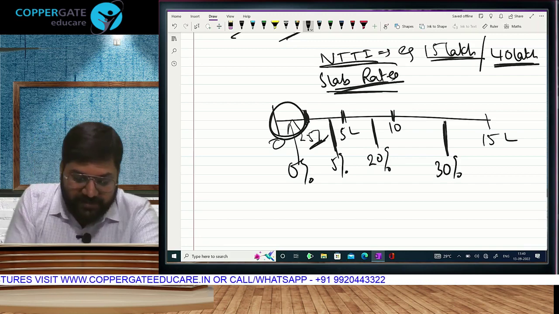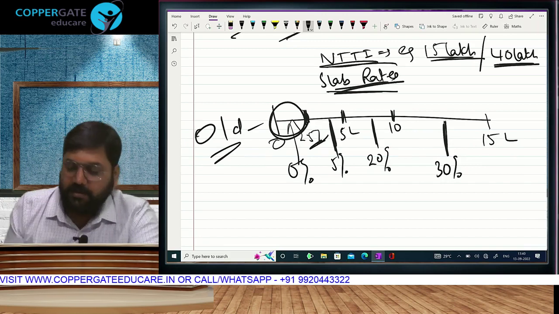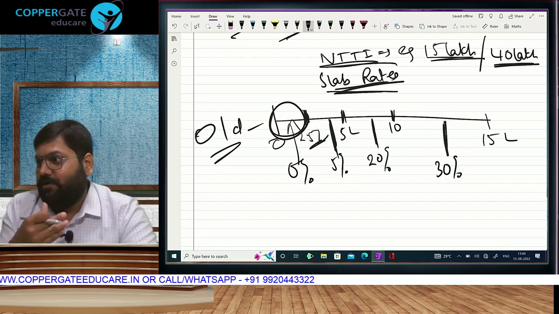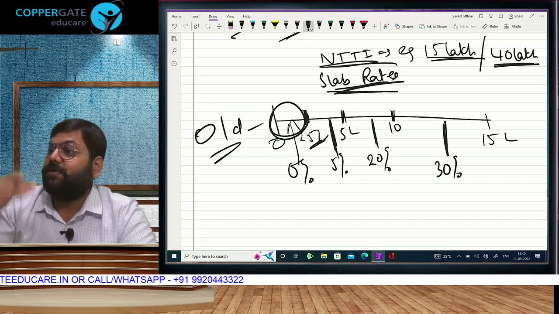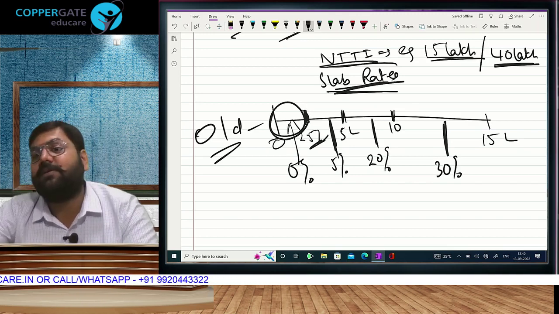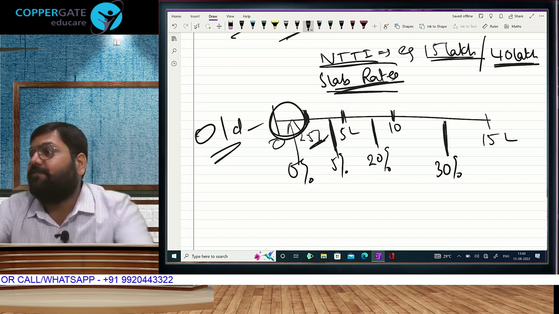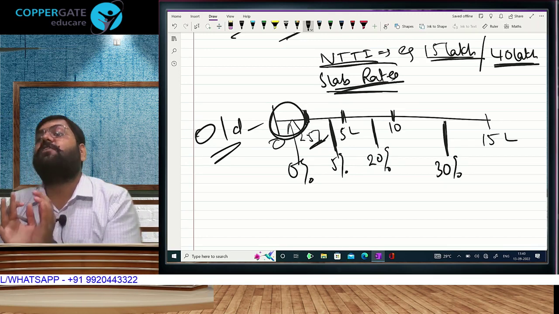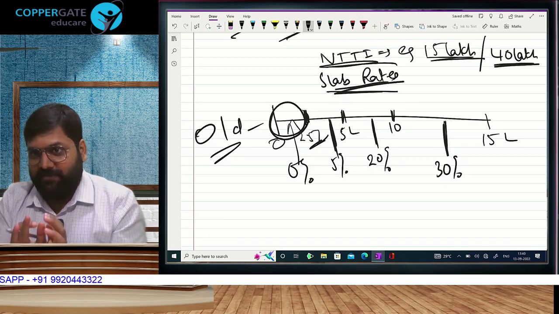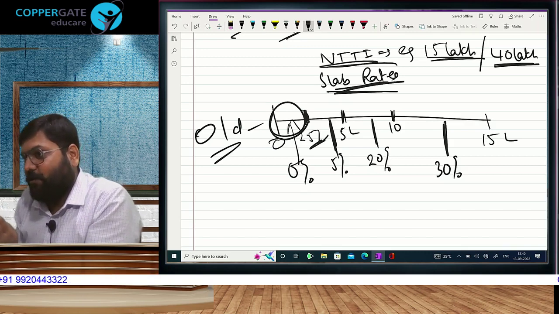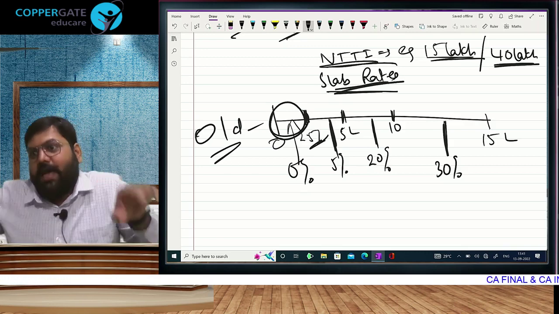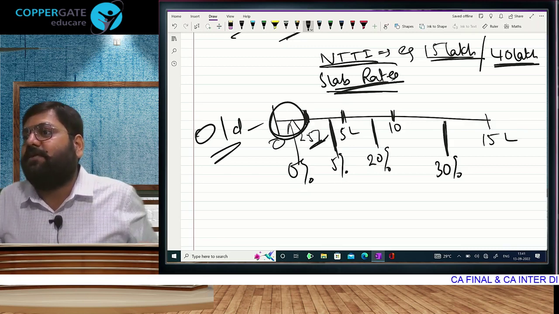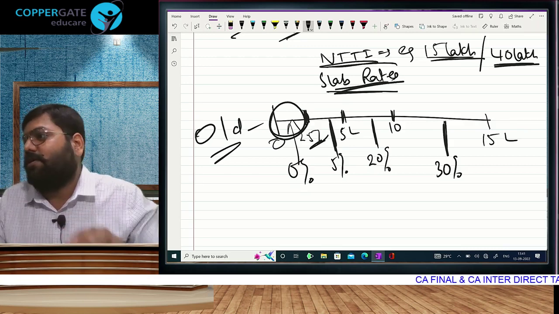Aur ye bhi rates which I gave you, these are old regime ka rates. New mein again the rules are different. 250 tak no tax, then 5%, then in new regime we have 10%, 15%, 20%, 25%, and multiple rates we have. Where will we learn all these rates? After we finish computation of income, where we can find out which deductions are allowed in old regime and not allowed in new regime. Accordingly, what are the two income figures? And then at that point of time, we will apply the respective rates. Before that, we are not learning tax rates.